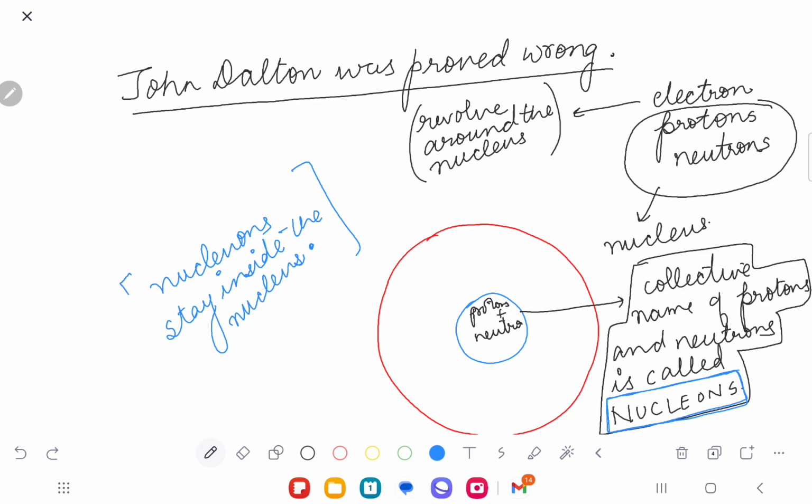Now, understand. There is a term called atomic number. Atomic number means the number of protons inside the nucleus of an atom. What is atomic number?